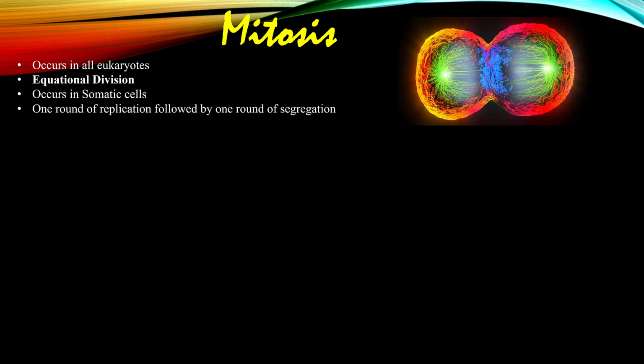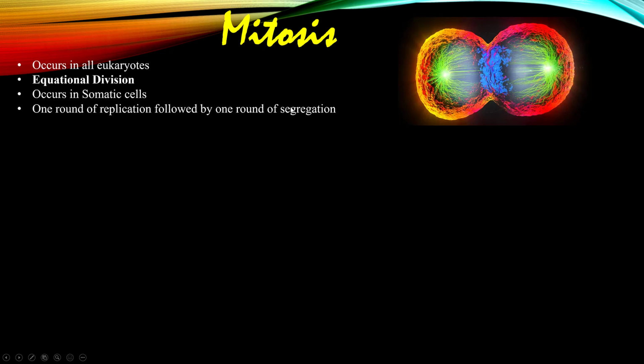So first we will see the process of mitosis. This type of cell division gives genetically identical cells, in which the number of chromosomes is maintained. That's why it is known as equational division. It occurs in all multicellular organisms, or in somatic cells. In mitosis, there is one round of replication followed by one round of segregation.